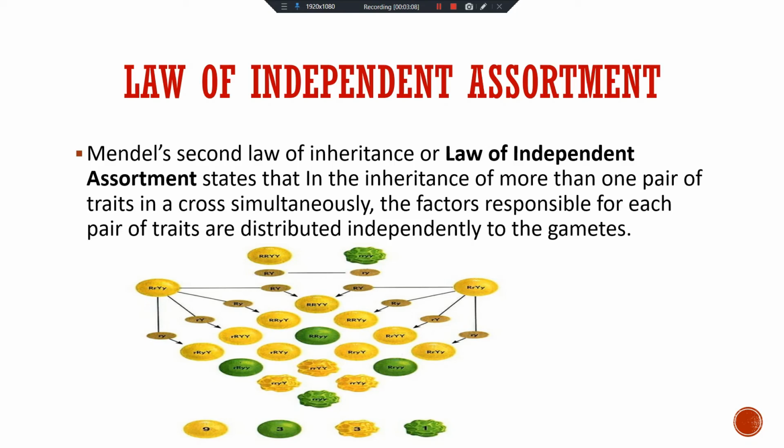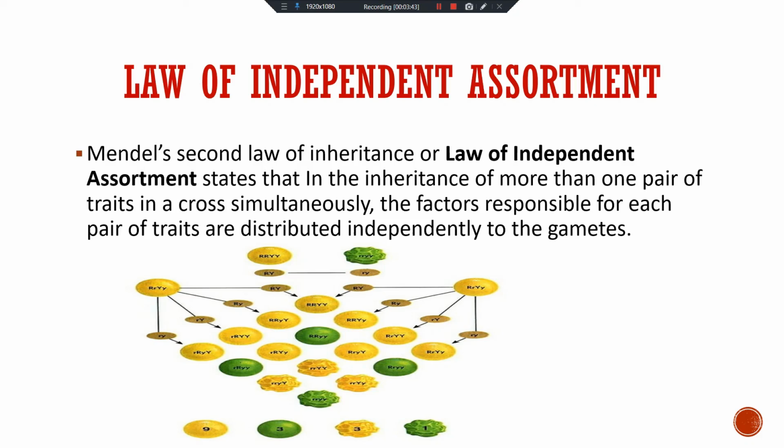So the law of independent assortment states that in the inheritance of more than one pair of traits in a cross simultaneously, the factors responsible for each pair of traits are distributed independently to the gametes. Clear? In this way the traits are independently distributed to the gametes, and this is the law of independent assortment. Here Mendel has taken two characteristics for study. It is called a dihybrid cross.